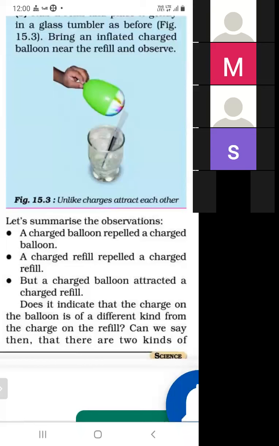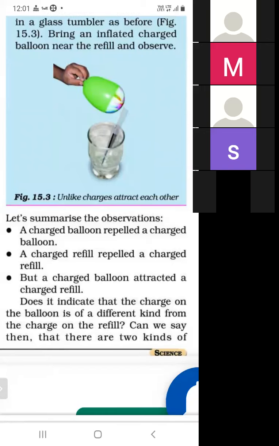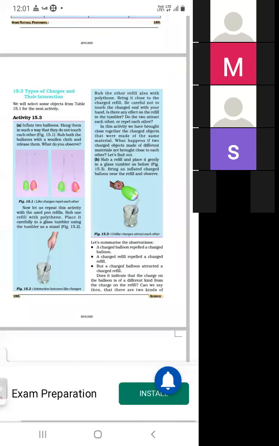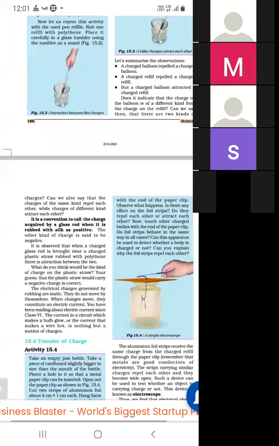First, there are two types of charge. First is positive charge and second is negative charge. The same charges repel each other and the opposite charges attract each other. So this is the conclusion of this activity. So you have to remember which is positive and which is negative.